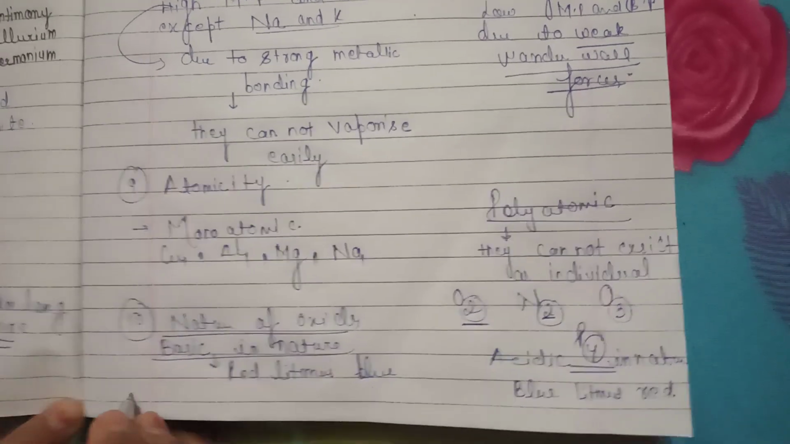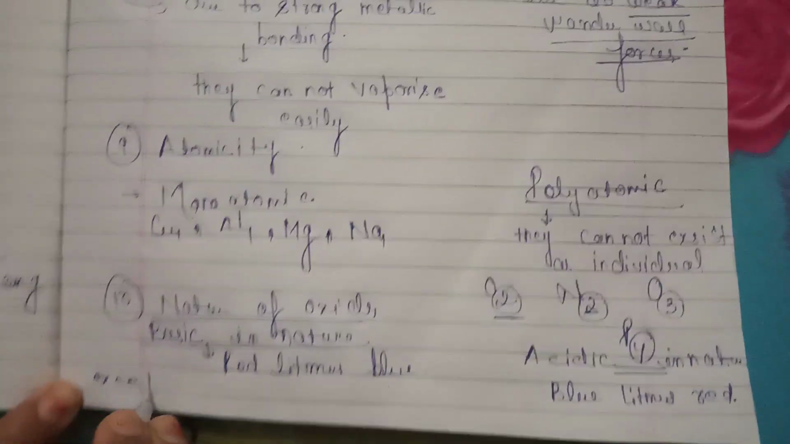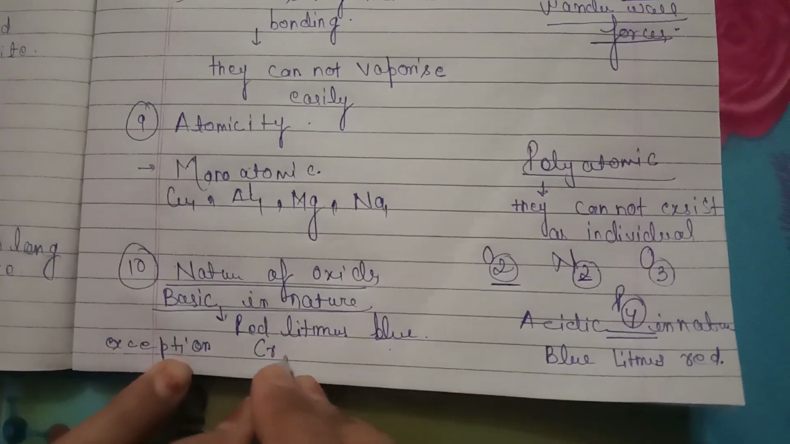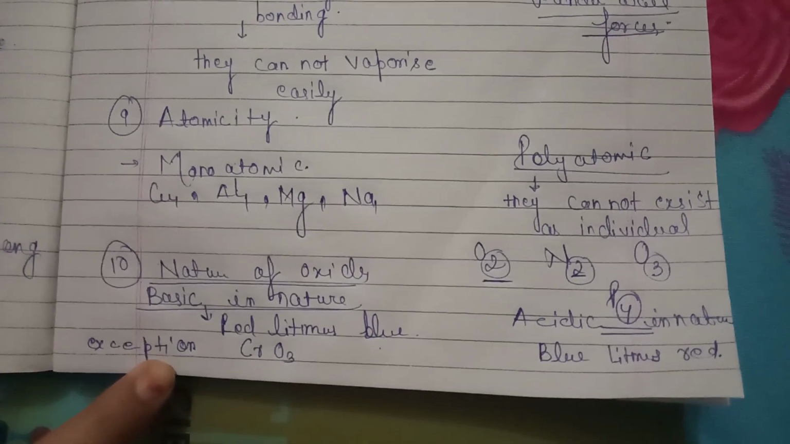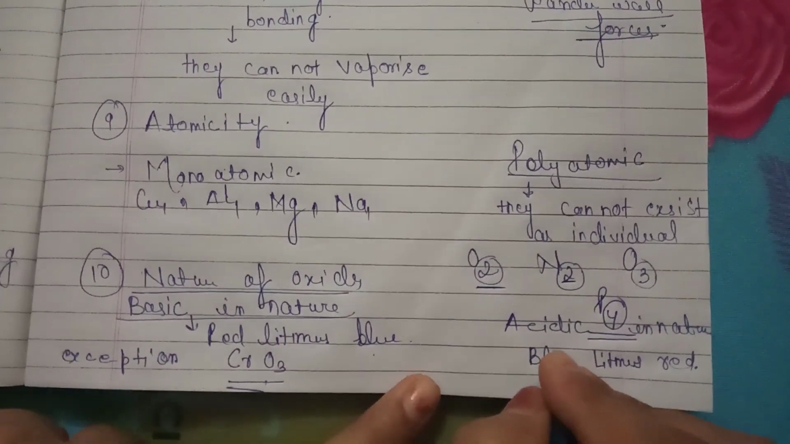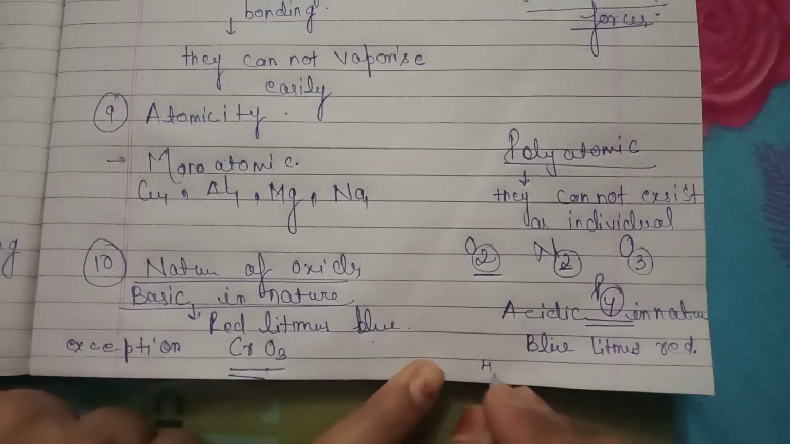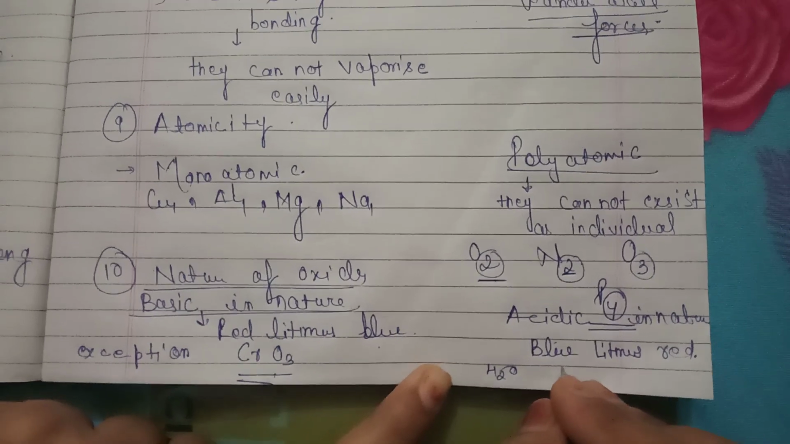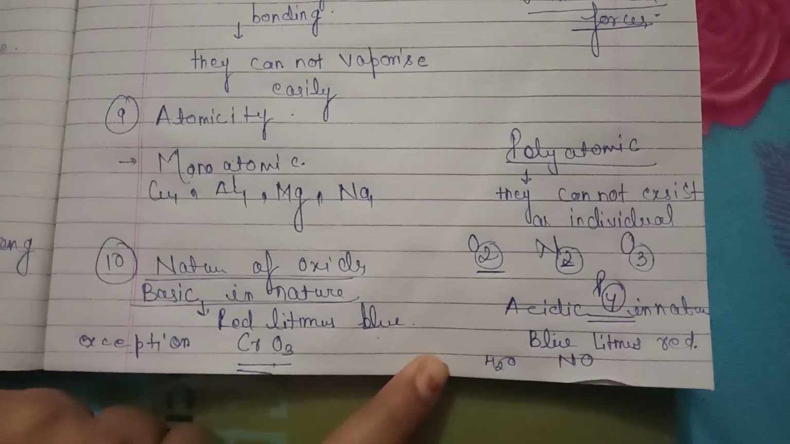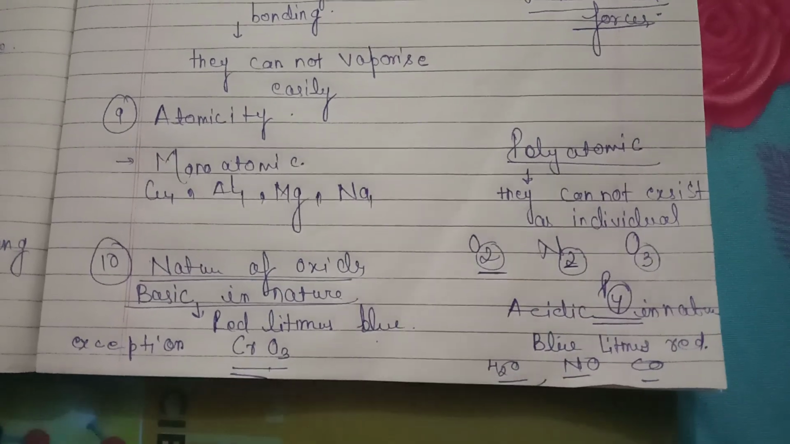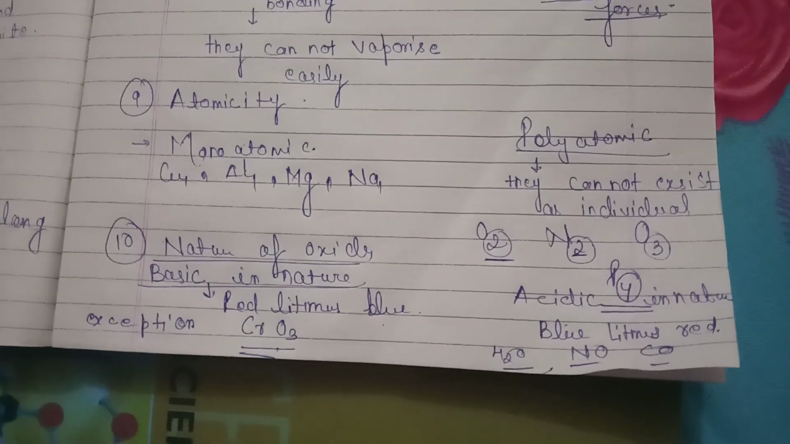I've already told you that exceptions are everywhere. So in this case, there is one more exception. Chromium oxide is an exception, that it is acidic in nature. In case of non-metals also, like you can take the example of water, it is neutral in nature. You can take the example of nitrogen oxide, carbon monoxide. So these are exceptions, that they are not acidic in nature.